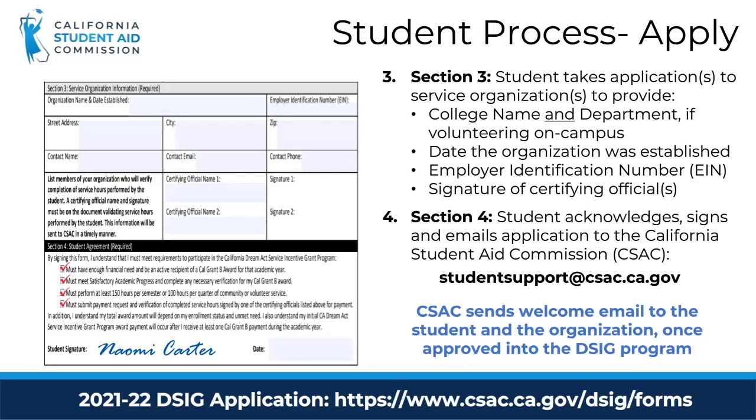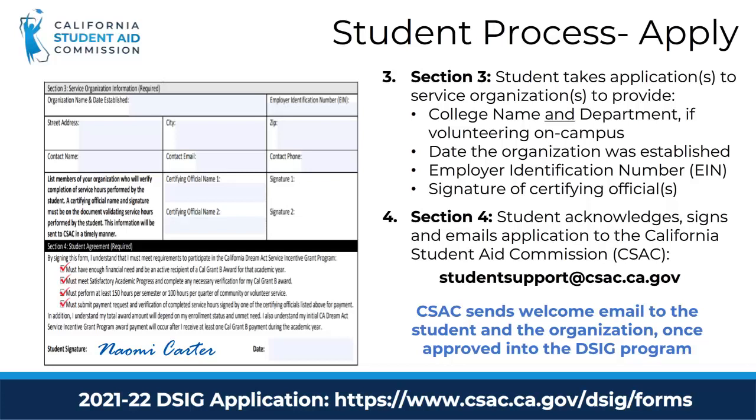Next, the student takes the application to the service organization. If the student is completing volunteer service at more than one organization, an application for each volunteer site will need to be submitted to ensure that each service organization is eligible. The service organization will provide the date that they were established. Qualifying organizations must have been established for at least 2 years before the student begins volunteering. They will also provide their employer identification number and the name and signature of certifying officials.